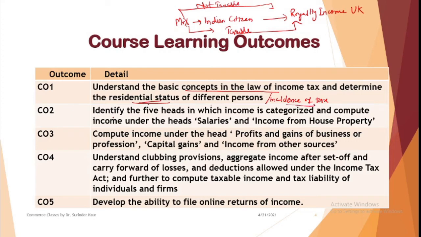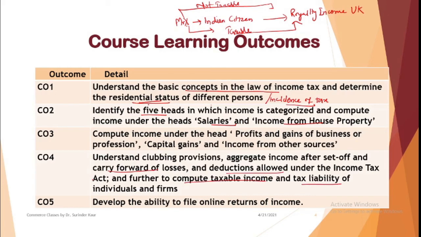Then we will be identifying the 5 heads and the calculation of income under the head salary and income from house property, and the next 3 heads are clubbed together in the third objective. Then the provisions of clubbing and aggregation of income, set off and carry forward of losses, deductions. So that means anything and everything under the sun to compute taxable income and tax liability.